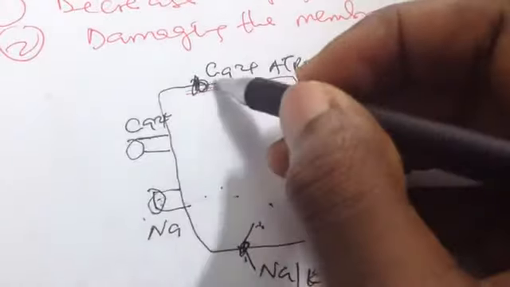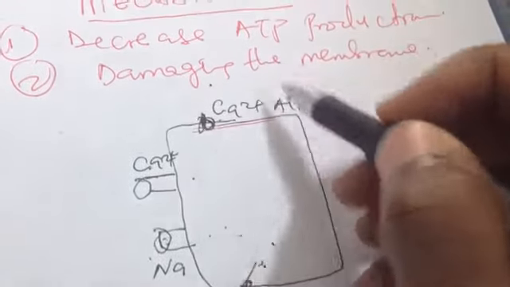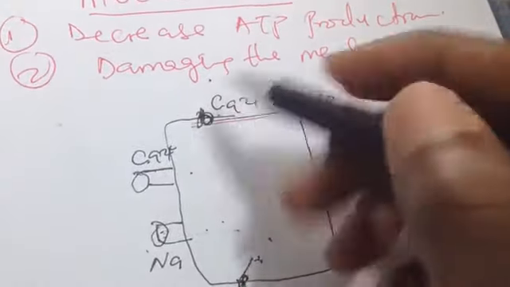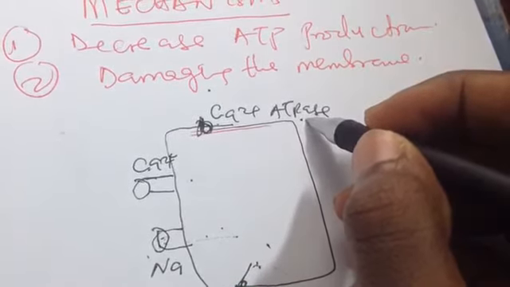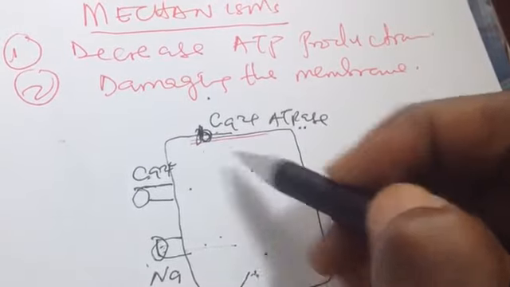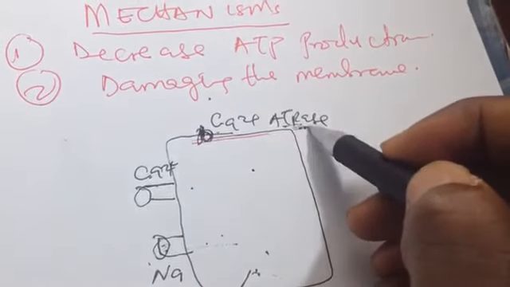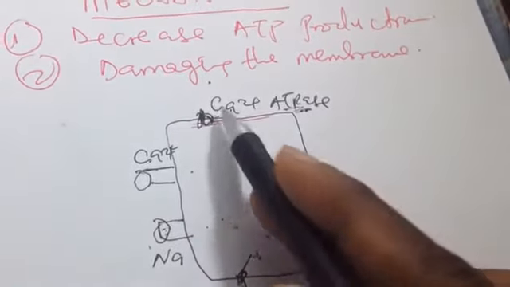And this also takes the calcium that is rushing in and brings it out. These constantly need ATP, and ATP cannot be produced in the absence of oxygen. So anything that decreases the oxygen supply to the cell can decrease the production of ATP, and that can lead to malfunction of these pumps.